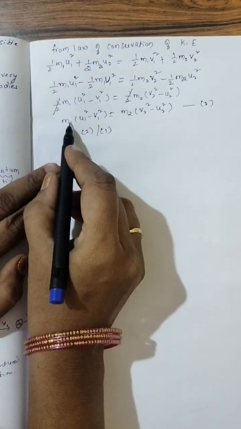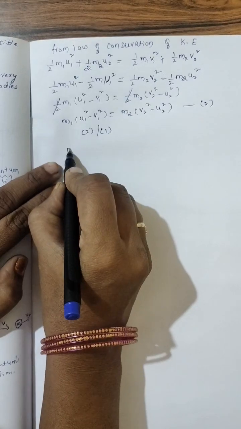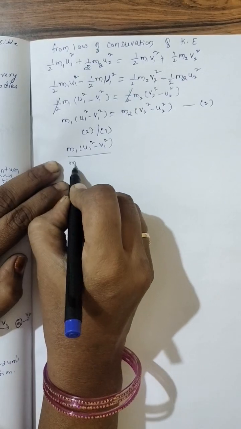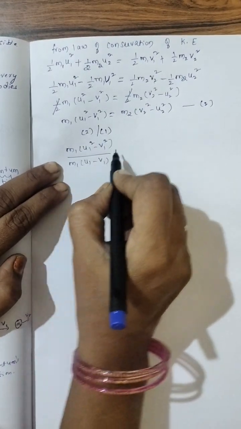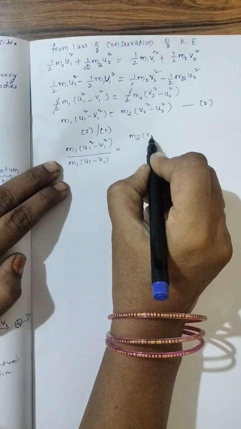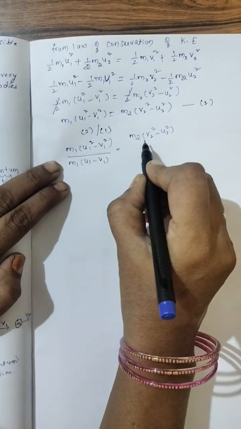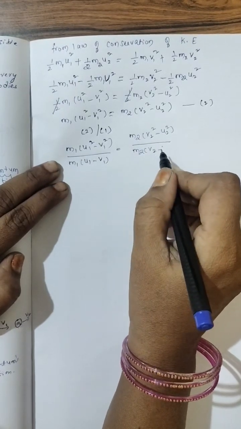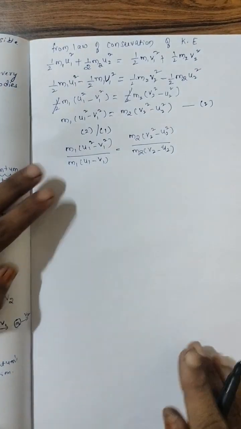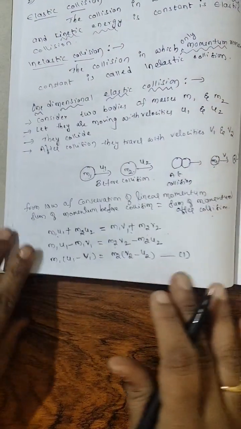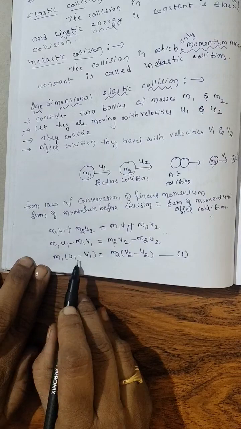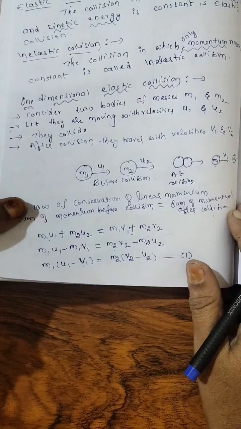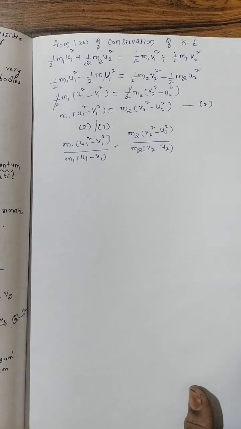So now, what is equation 2? m1(u1² − v1²) divided by, what is equation 1? m1(u1 − v1). I will show. m2(v2² − u2²) is equal to, divided by m2(v2 − u2). Right? Here is our equation 1. LHS m1(u1 − v1), RHS m2(v2 − u2). That only there I divided. I divided LHS by LHS, RHS by RHS only.